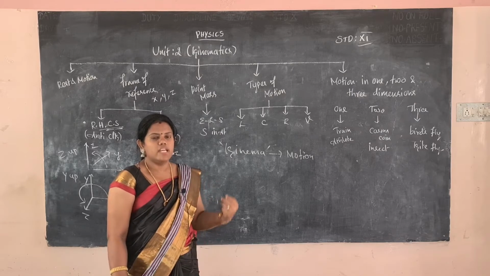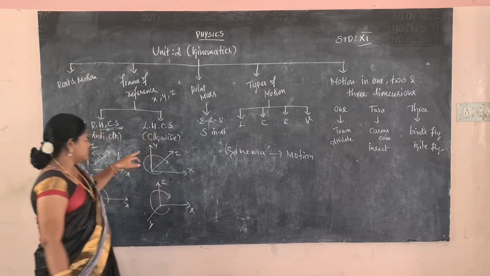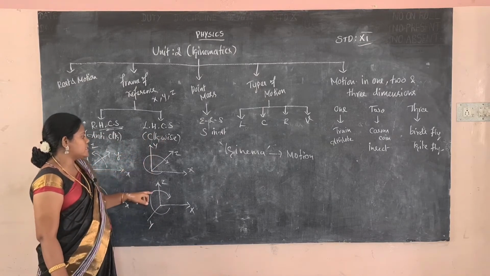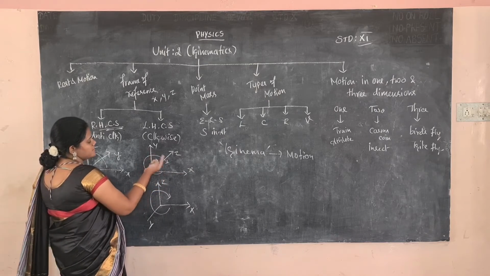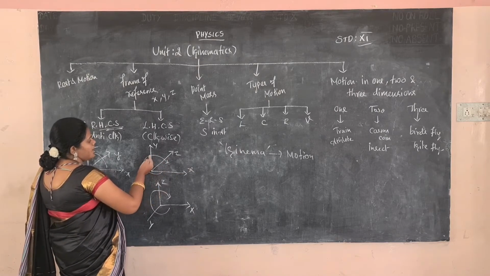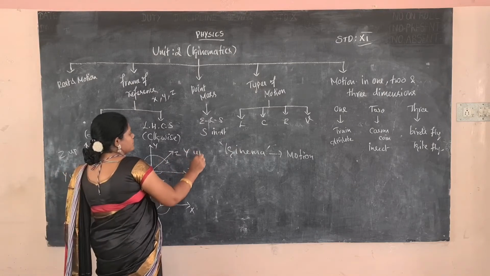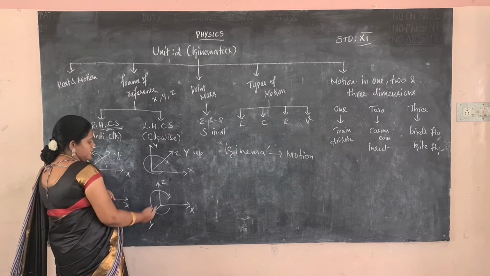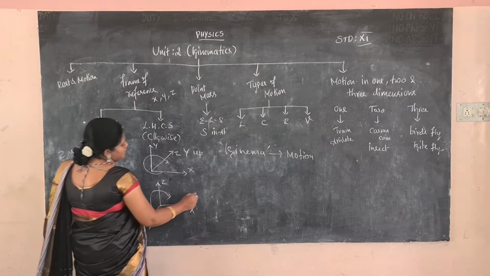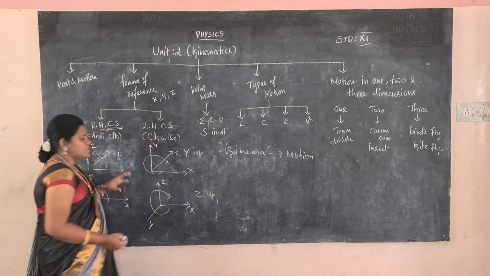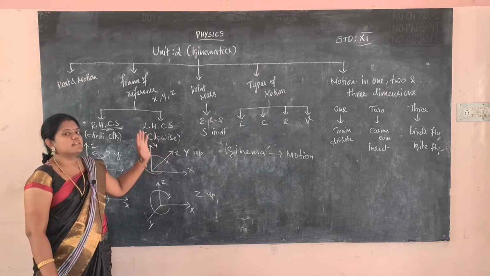Sometimes z is up, sometimes y is up. But a left-handed coordinate system means x, y, z is clockwise. X, y, z, that is clockwise, but y is up. Then in this diagram x, y, z, but z is up. Clear? Simply, right-handed means anti-clockwise, left-handed means clockwise.